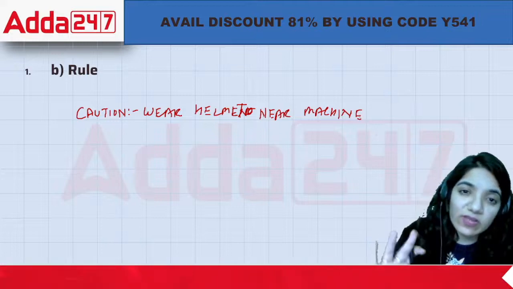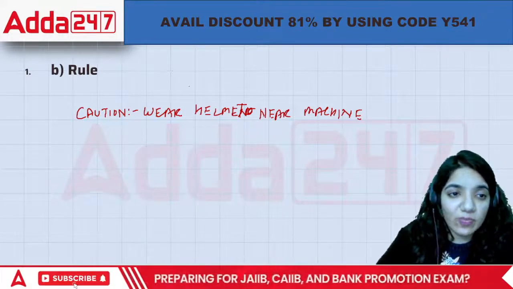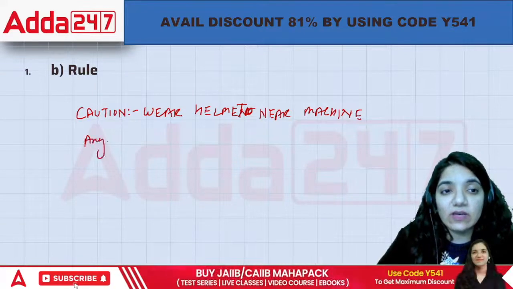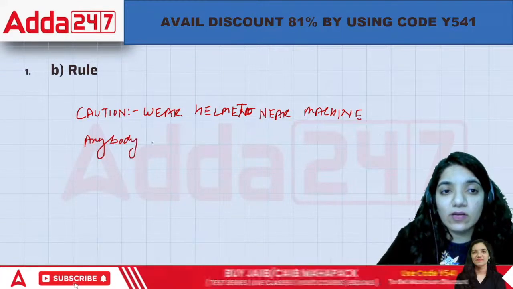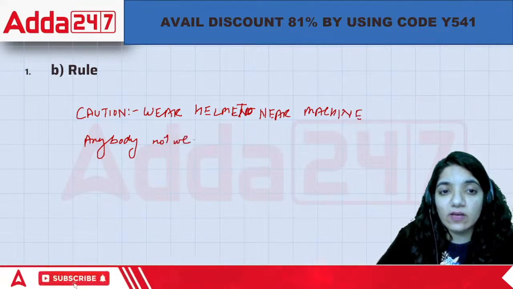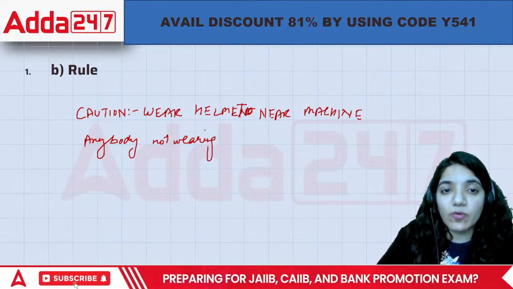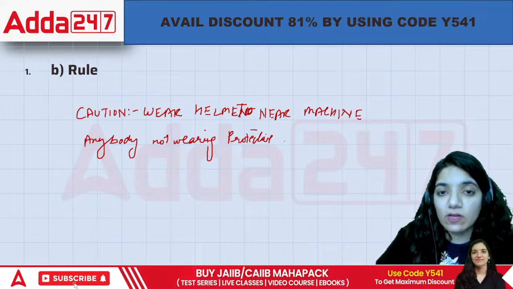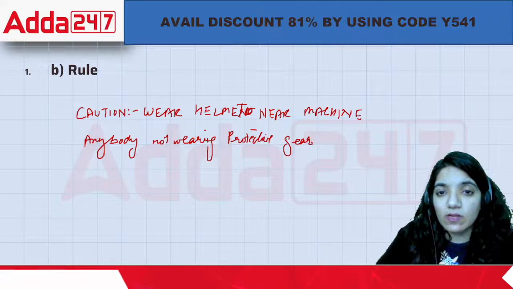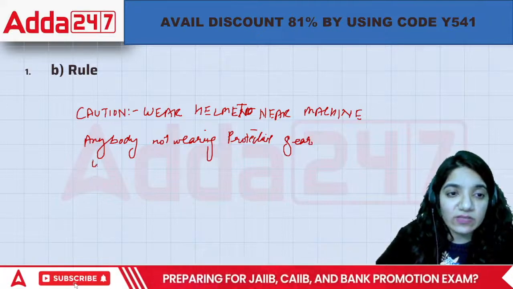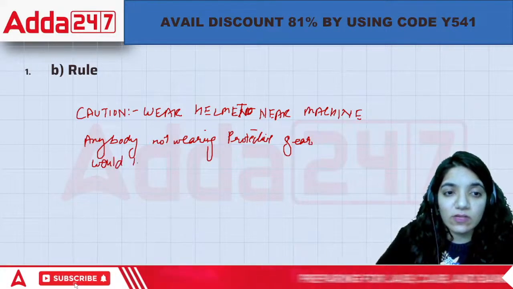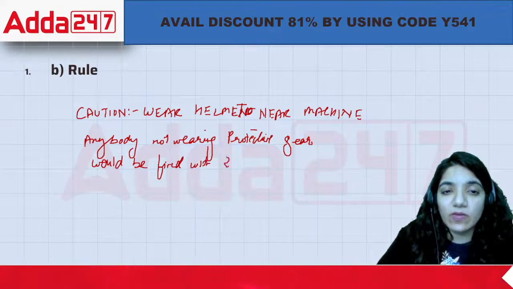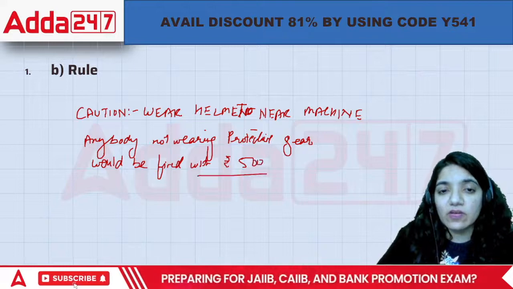Then what they'll do is they'll write on a placard kind of thing just below this, anybody not wearing protective gear will be fined with rupees 500. So what have they done?